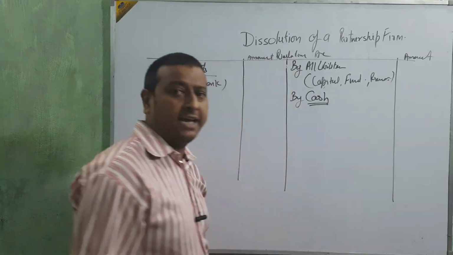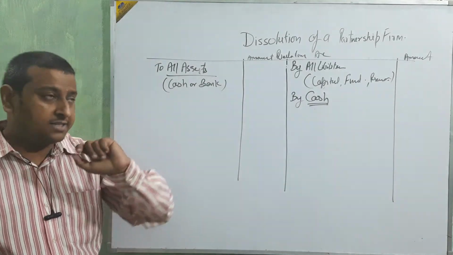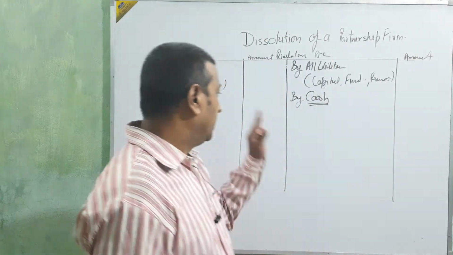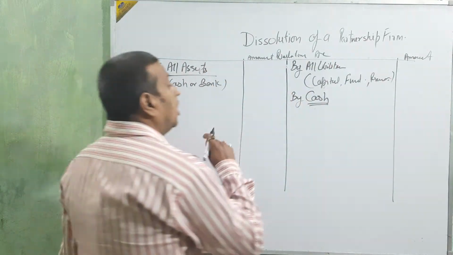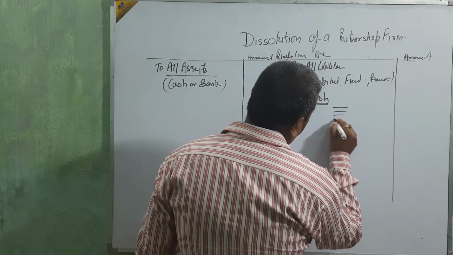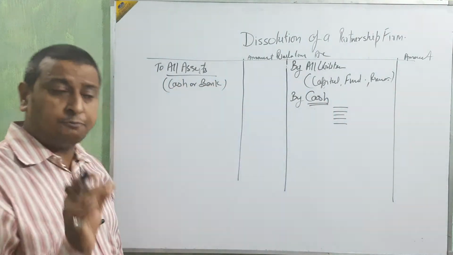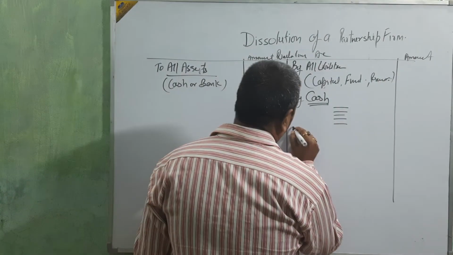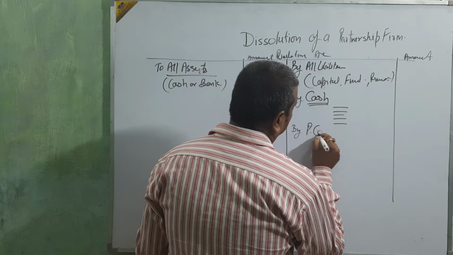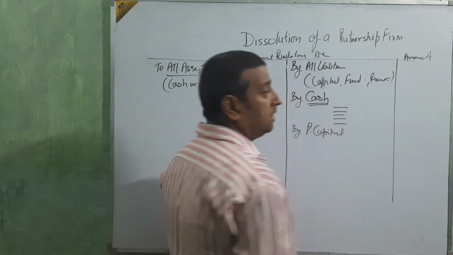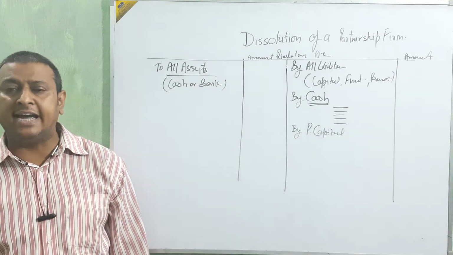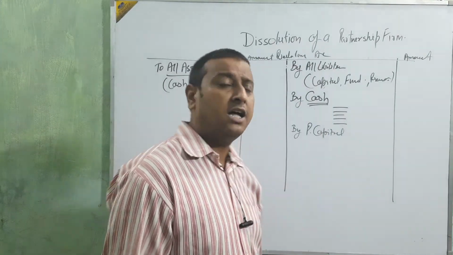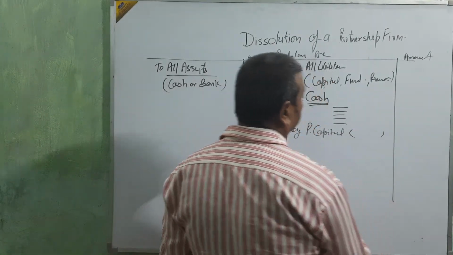Okay, beta? By cash. We are going to present like that, because this cash will transfer to the cash account and then settle the accounts. So write it very clearly, cash. All the assets which are going to be sold for cash we put here, and if any partner takes any assets, then we write here by partner's capital. That is all given in the book.